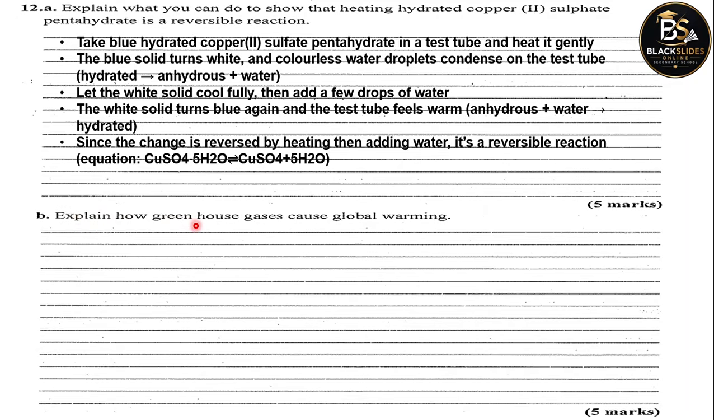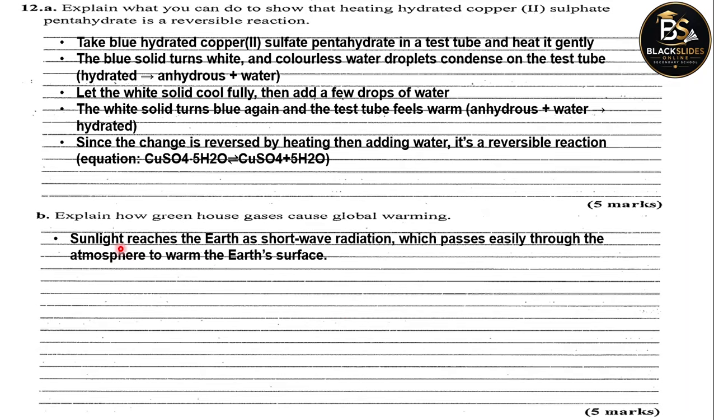Explain how greenhouse gases cause global warming. Remember, greenhouse gases are the gases that are responsible for the greenhouse effect, leading to global warming. So explain how. 5 marks.